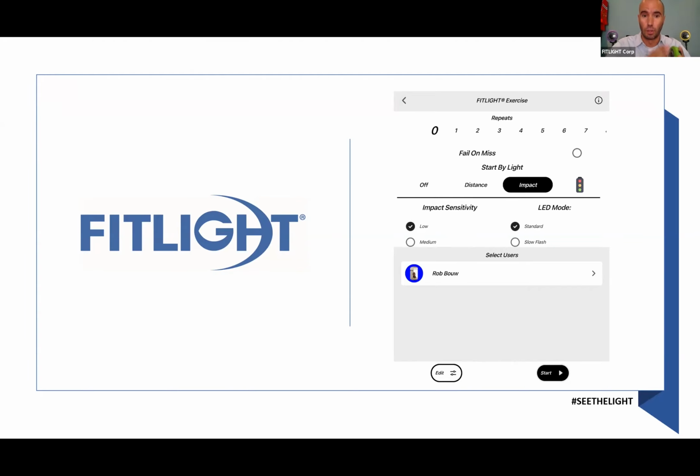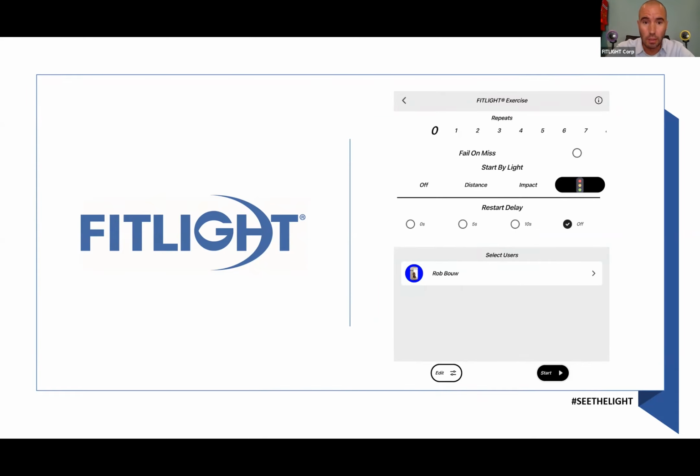You can set that to low, medium, or hard. And you can also set the start by light to traffic light countdown. Everybody knows a traffic light. So your first light, when you hit start, will go from red to yellow to green, and then the time will start running.